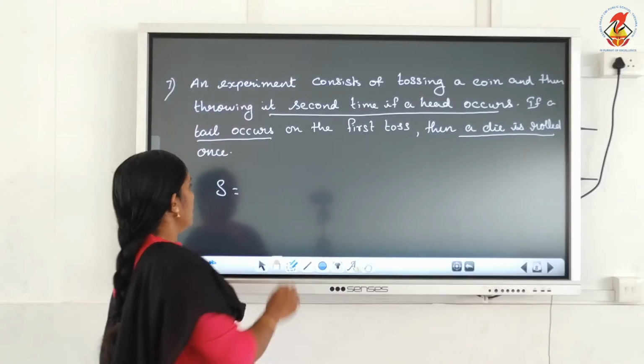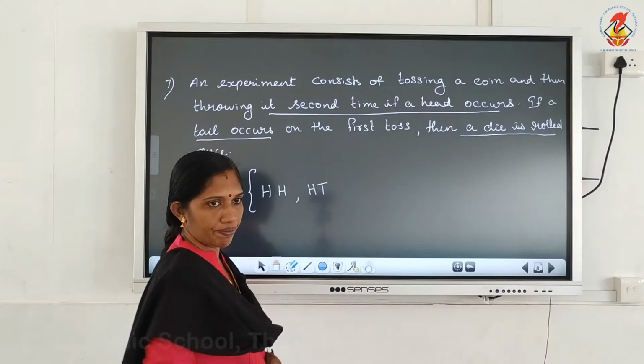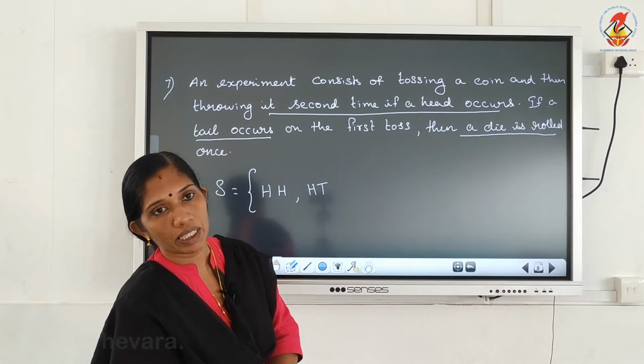Got it? So if head occurs, what we do? Again we toss a coin. Again we toss a coin means again we get H or we get tail. So only 2 possibilities. Is it okay? When we toss a coin, we get either head or tail.